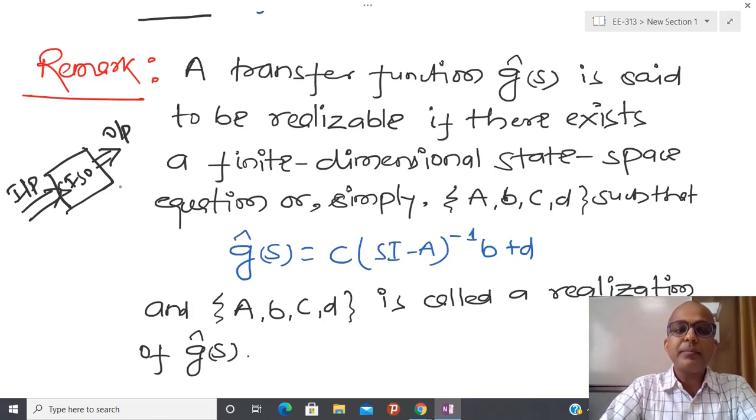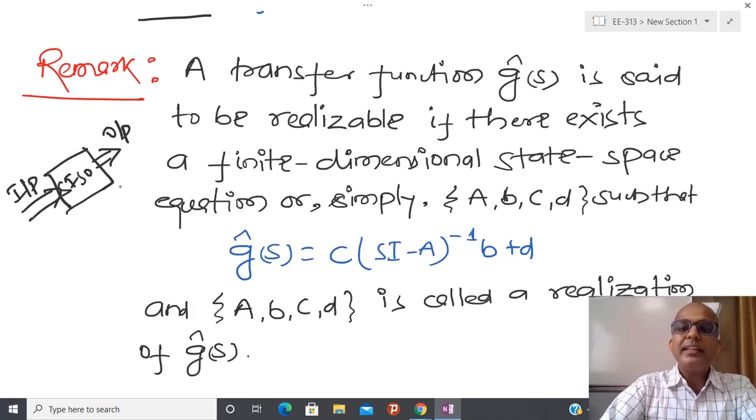And due to that reason, if you know the transfer function, then the realization A, B, C, D, which are the matrix parameters of the LTI system, is non-unique. And due to that reason I have infinitely many realizations. And whenever something is infinite, we get flexibility, but on the other hand we also have to model cleverly. So let us try to see under which situation at least one representation from transfer function to state space is available.